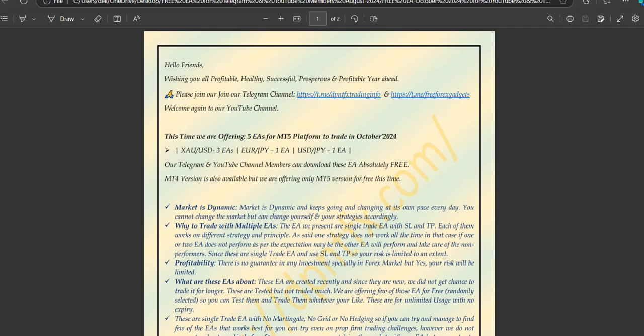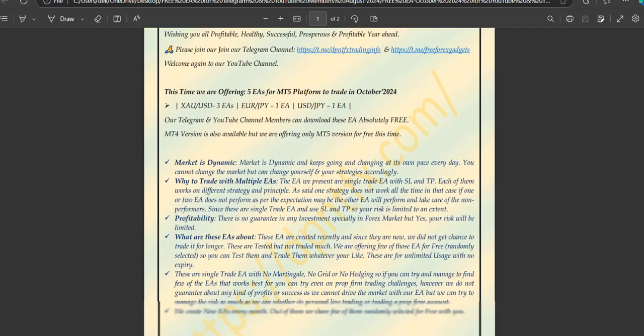We are providing only these 5 expert advisors for MT5. The MT4 version is also available, but we are offering only the MT5 version for free at this time. Why these 5 expert advisors at this moment? We would suggest you trade with all 5 expert advisors at once in one account.